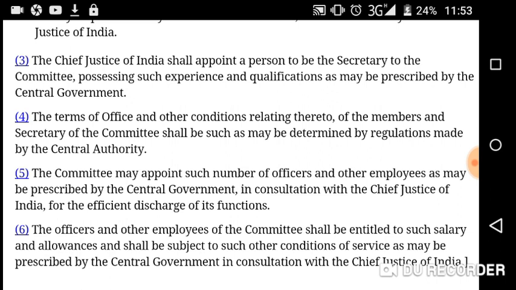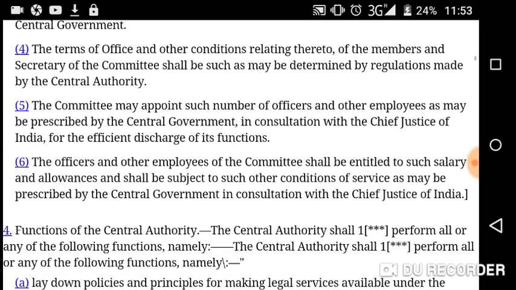And that committee shall have a secretary. So the Chief Justice of India shall appoint a person to be the secretary to the committee possessing such experience and qualification. Of course, this person must possess certain experience and qualification without which he shall not be appointed. So his experience and qualification as may be prescribed by whom? That is the central government, because it is the Supreme Court, that's the central government.